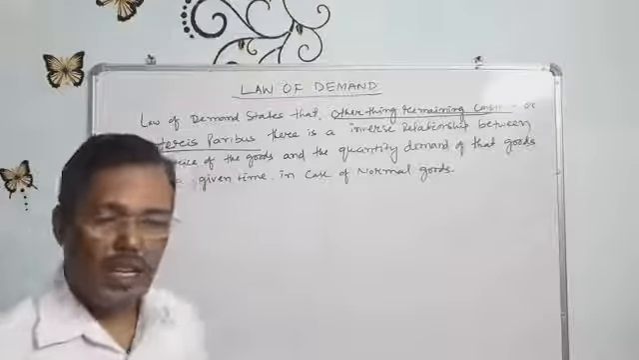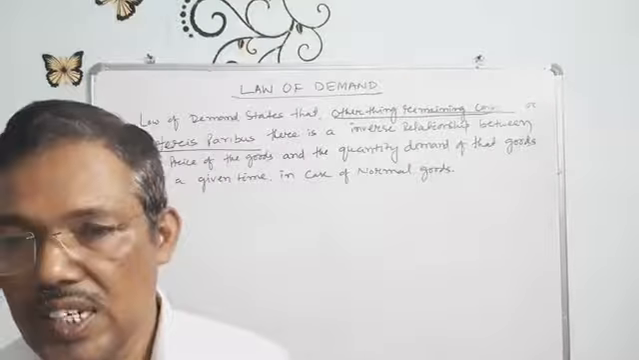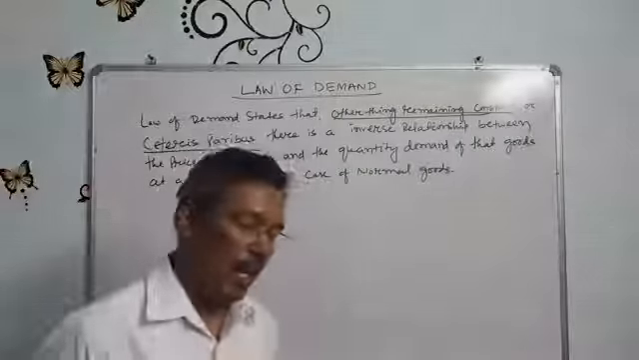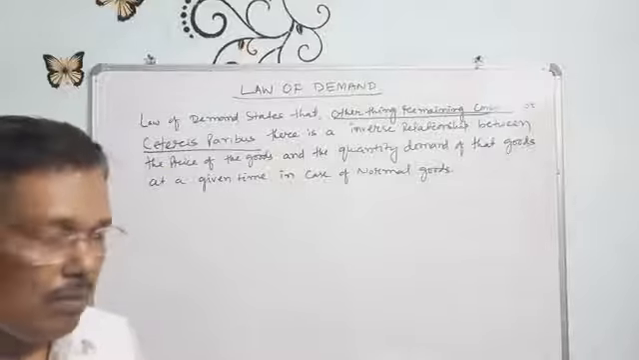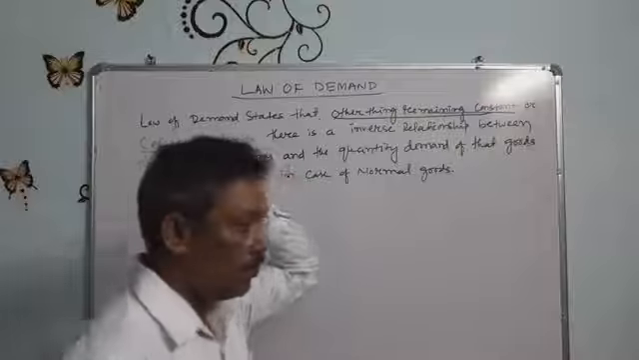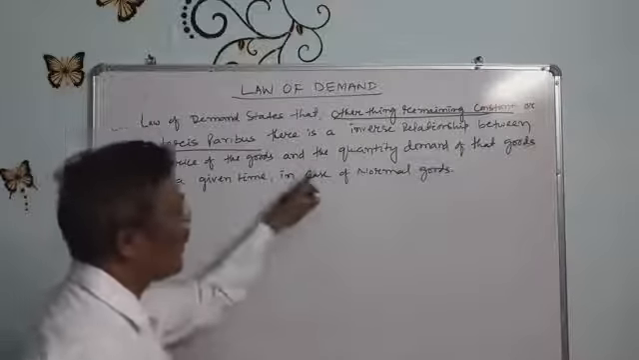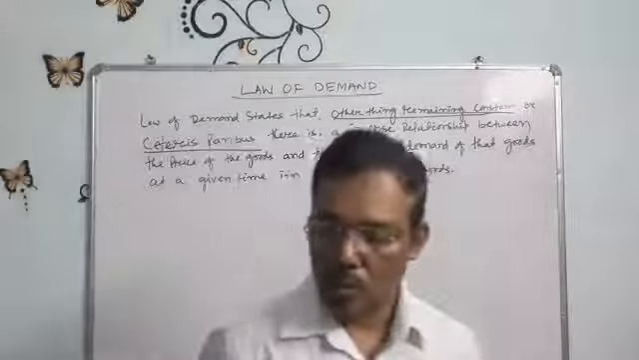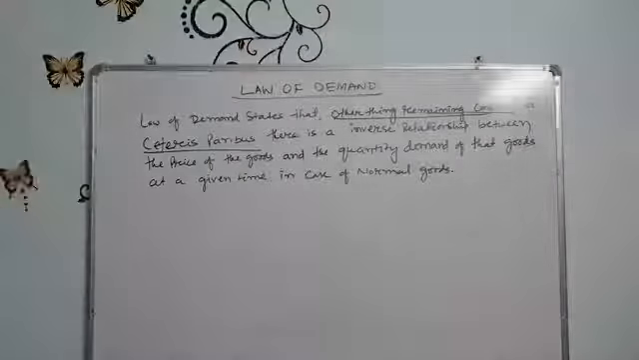It means when income is constant, then if the price increases or decreases, what is the effect as far as income, price and demand are concerned? That relationship is the inverse relationship, between the price of the goods and the quantity demanded of that goods at a given time in case of normal goods. So it is applicable in case of normal goods.